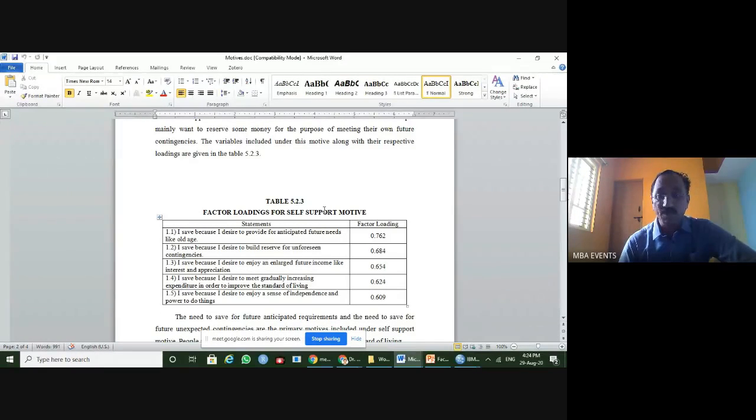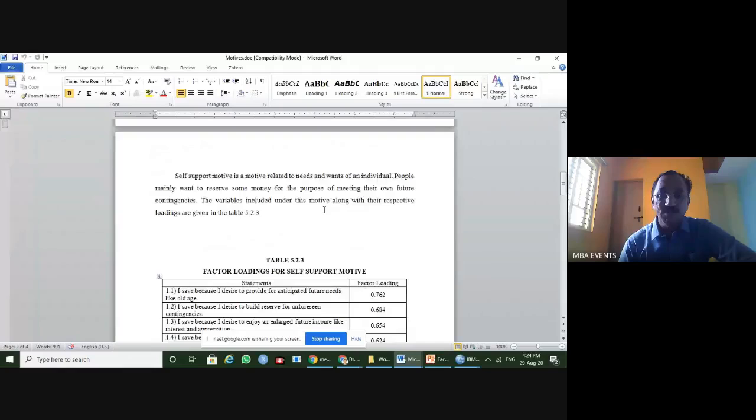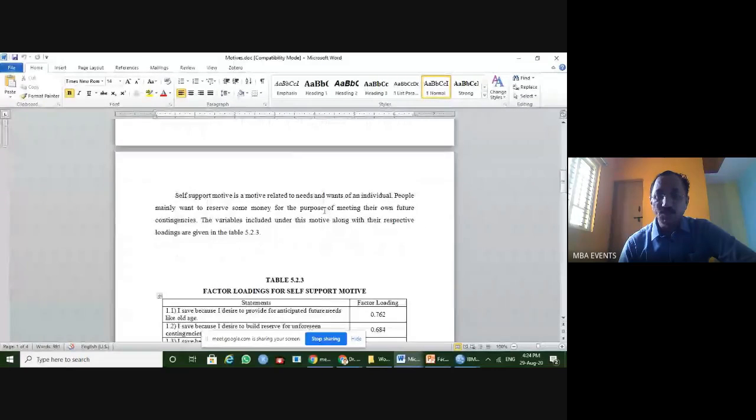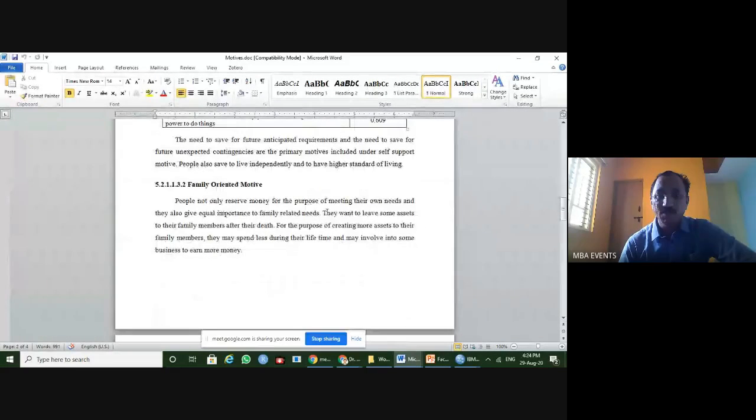So we found 2 factors, that is 2 groups. One was given the name self-support motive, and the second one was given the name family-oriented motive.